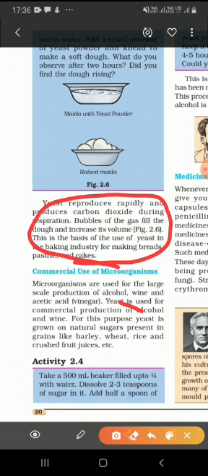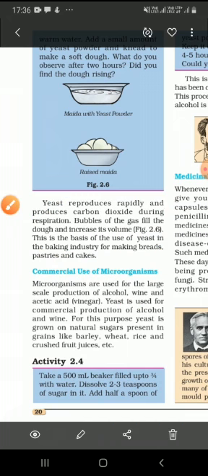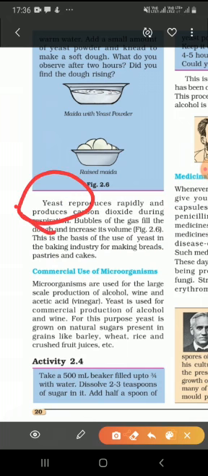And second, try to make some idli batter or bhatura dough with the help of this process called fermentation. In fermentation, which microbe is responsible? The microbe responsible for fermentation is yeast. Yeast multiplies in number, and the batter or the dough increases in volume. Let's try to understand it with the help of one more video.